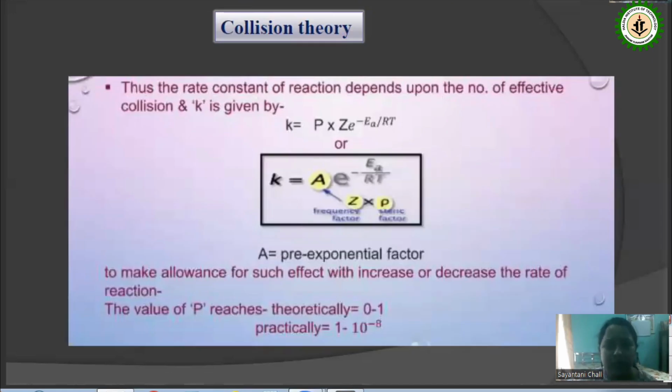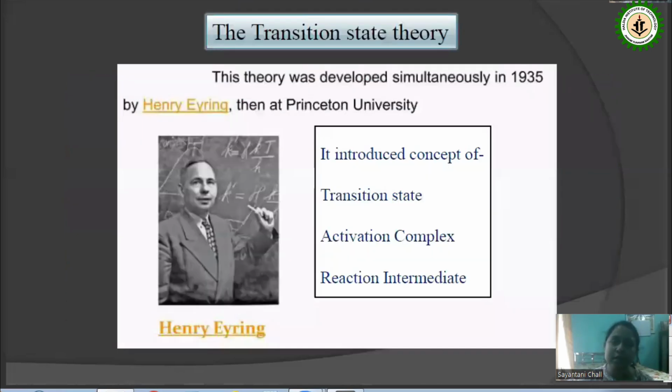So up to this is some basic discussion of collision theory. But even after the correction of this orientation factor, the collision theory is good enough for explaining mostly the gaseous reactions. But there are many solid phase reactions and solution phase reactions, and this theory is not good enough to explain all of those. So some advanced theory is there, called the transition state theory, proposed by Henry Eyring in 1935. In transition state theory, it introduced the concept of mainly transition state, activation complex, and reaction intermediate.